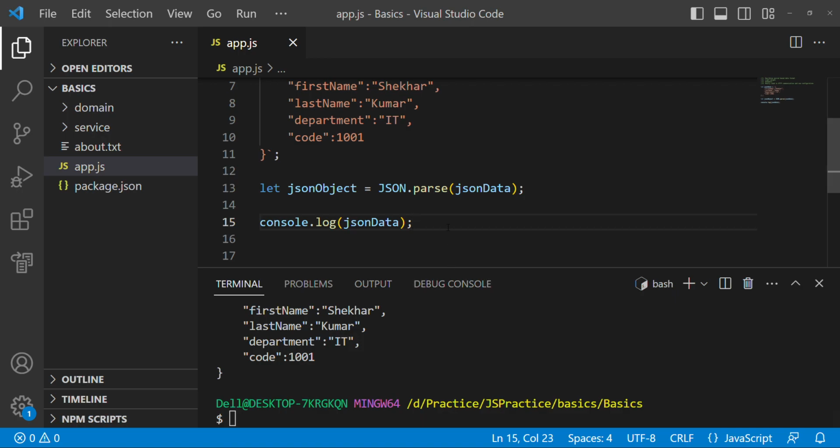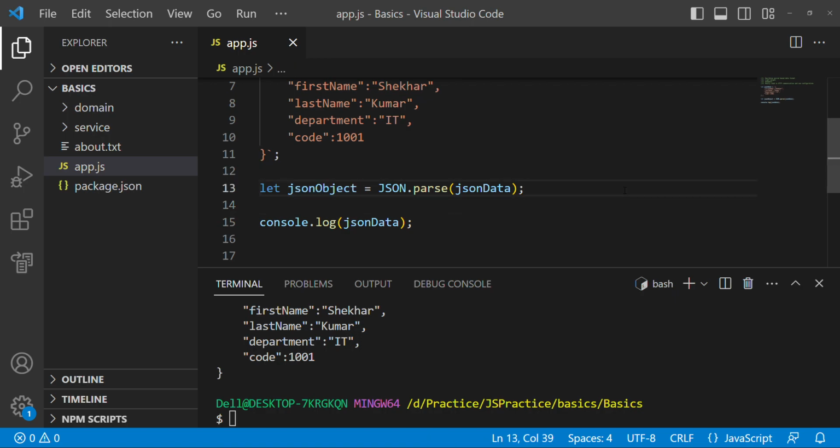So we need to send the JSON data when we are calling the REST API. When we are calling an API, in the body we have to send the JSON string, not the object. So for that purpose we need to convert the object into the string.